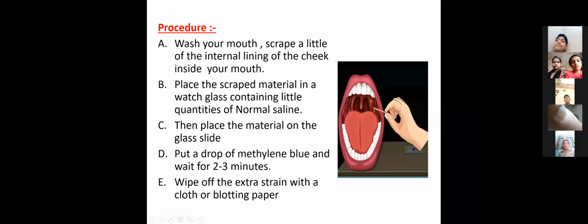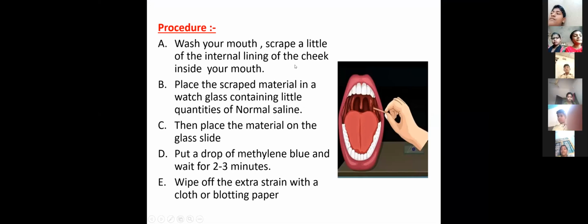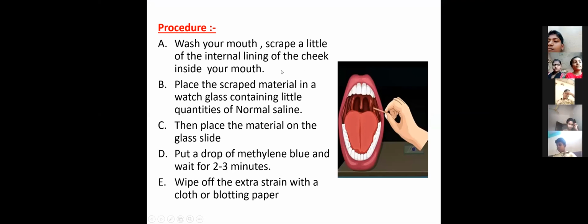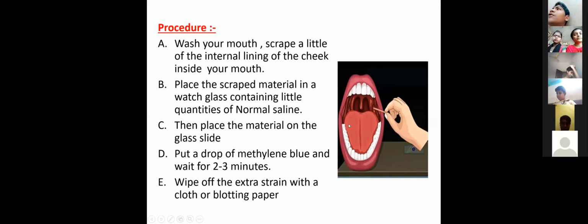Next, procedure. First of all, we have to wash the mouth and scrape a little of the internal lining of the cheek inside your mouth. Observe the diagram.